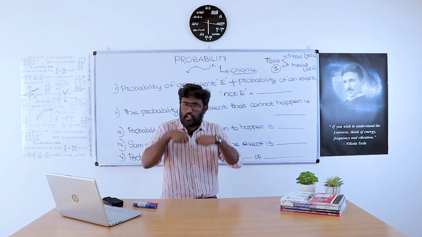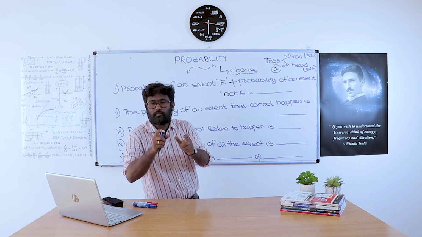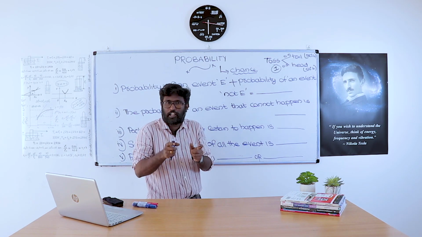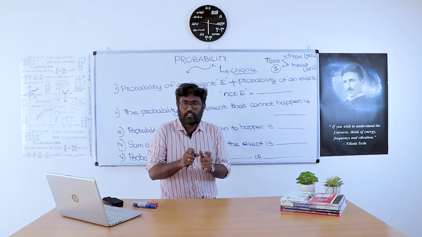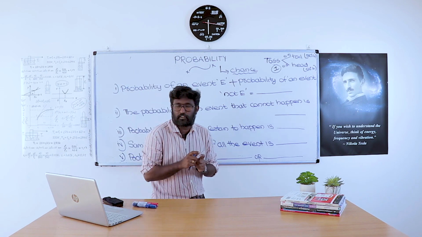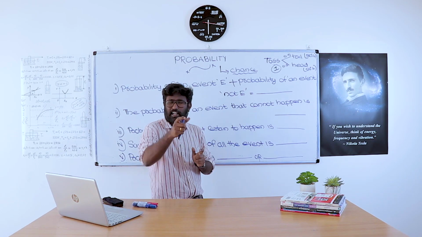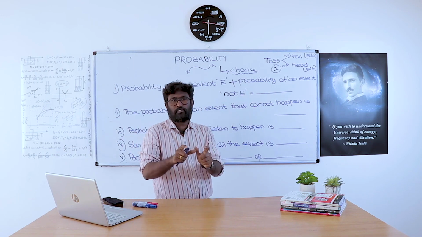Now if today is Sunday and I say that tomorrow is Monday, as you all know, that is sure. So the probability of getting Monday tomorrow is 100%. That type of event is called a sure event, because it must happen.